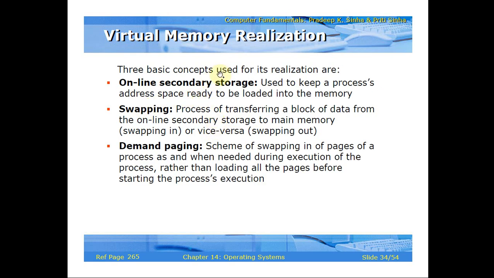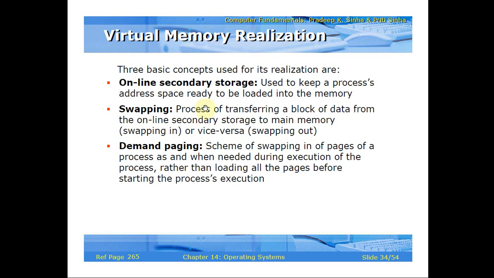The virtual memory realization. Three basic concepts are used for its realization: online secondary storage, swapping, and demand paging. First, online secondary storage is used to keep a process address space ready to be loaded into the memory. So what do you mean by online? At the same time, it keeps track of the information which will be readily available to load into the memory for the process. Second one is swapping.